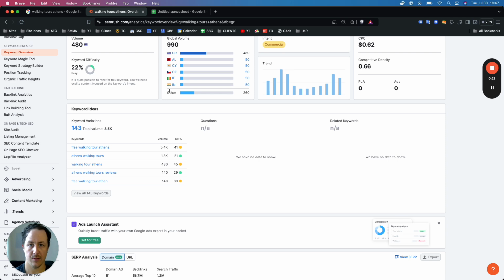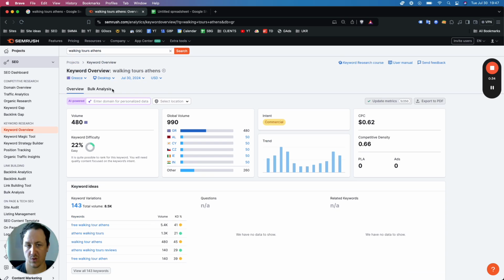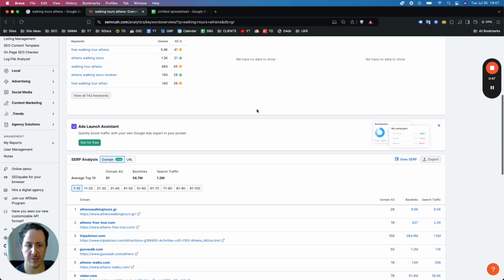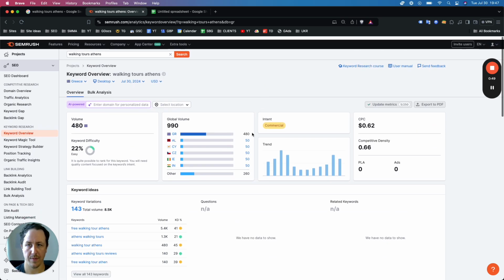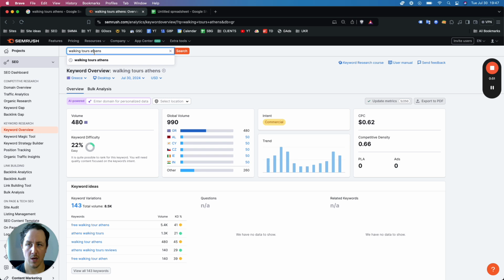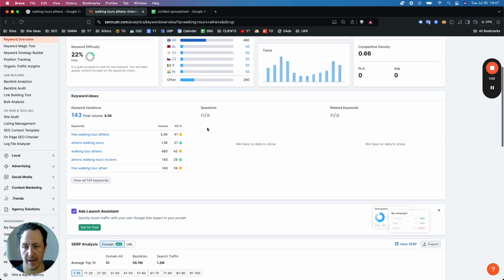You are going to need a tool like SEMrush or Ahrefs or any kind of competitor analysis tool that does show you links. Without it, it's going to be extremely difficult to build links or put together a link building strategy that makes sense. But with that in mind, what you want to do, whether you're using SEMrush or Ahrefs, is start by searching for the core keyword, the core service of your travel business. In this case, walking tours in Athens, right?